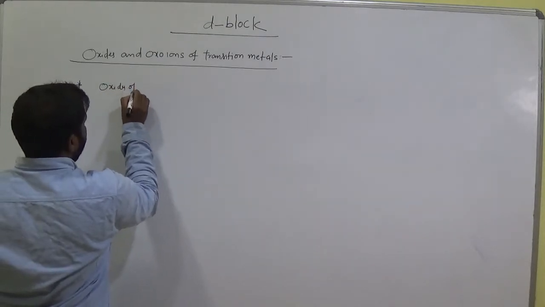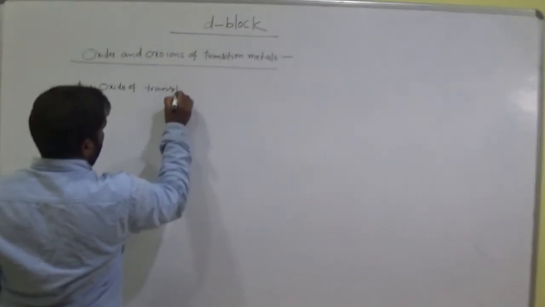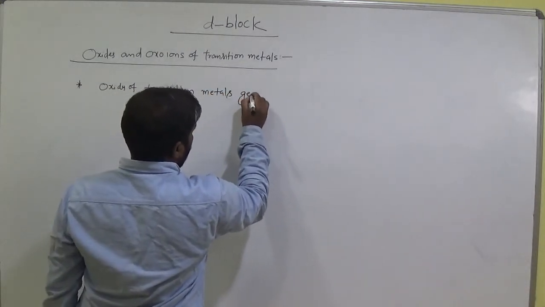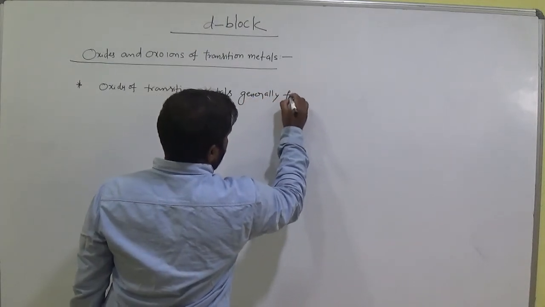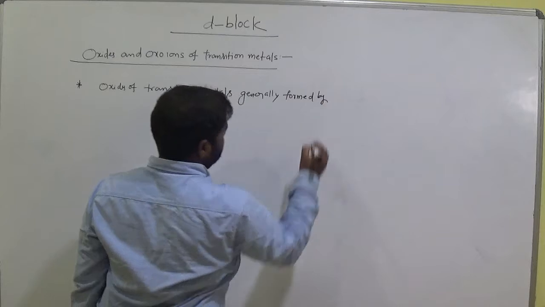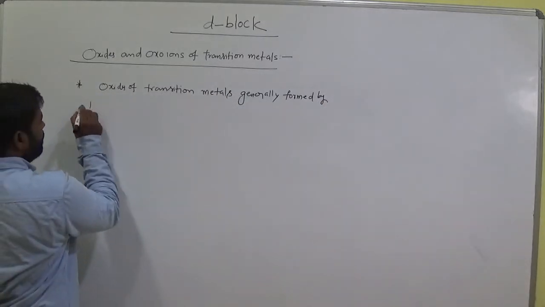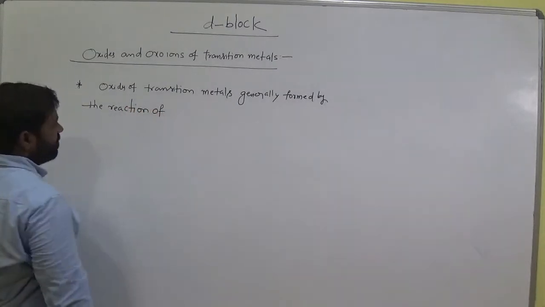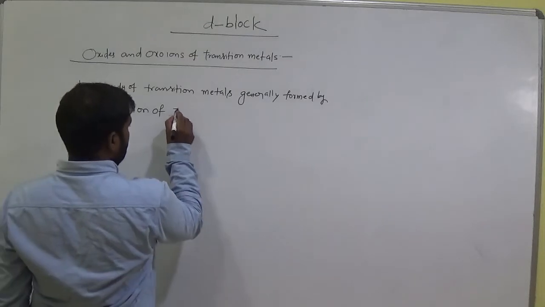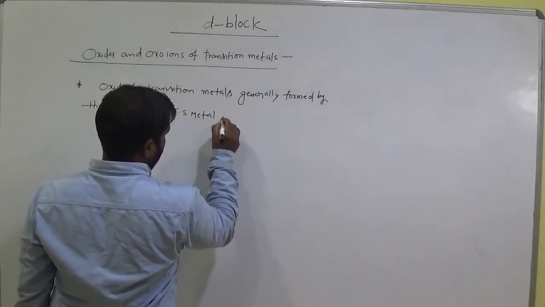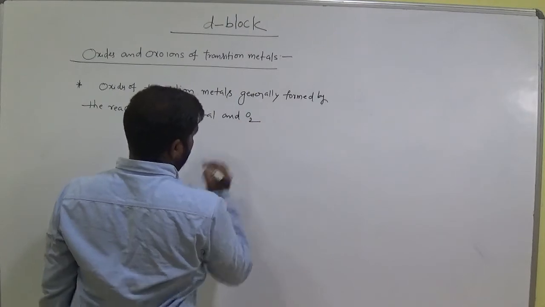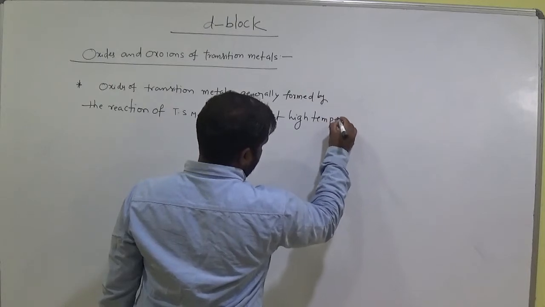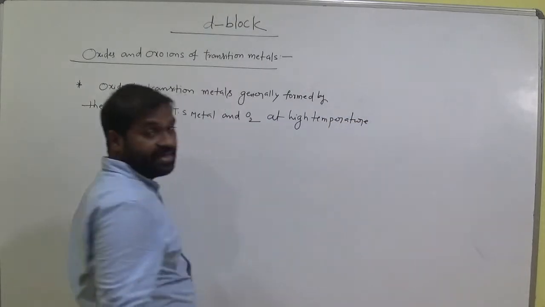Right, oxides of transition metals are generally formed by the reaction of transition metal and oxygen at high temperature. At high temperature. Okay.